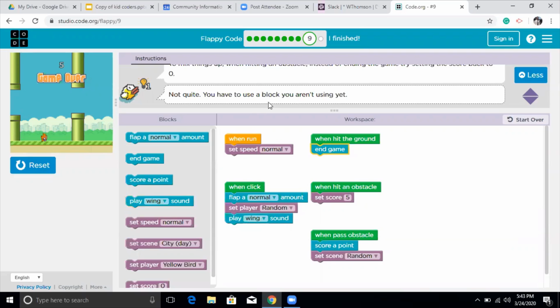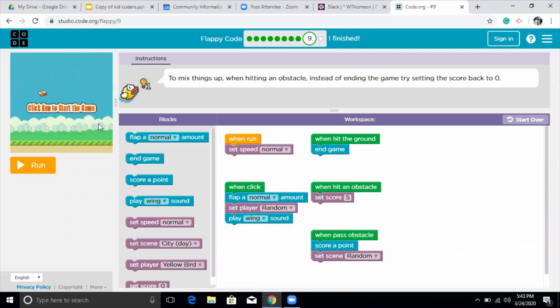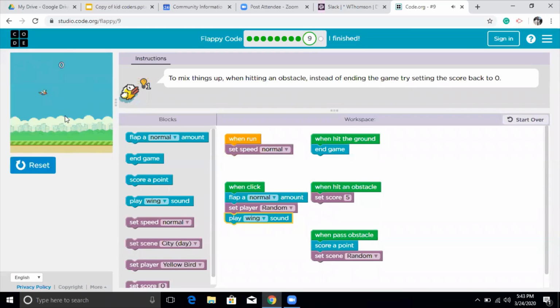So when you get a message like this, it is telling you that you are not using all the instructions that you have here. So let me see. When run, set speed normal. When hit the ground, end game. When hit an obstacle, set score 5. Let's see if I can use all of these.